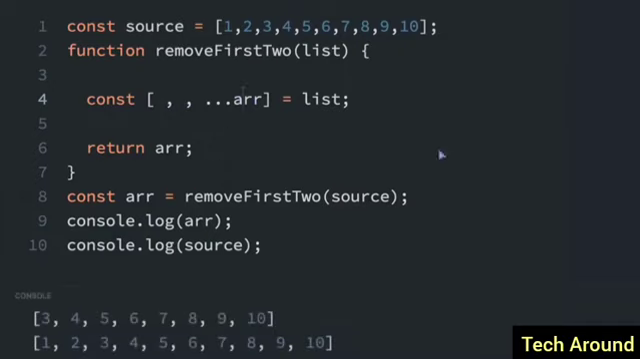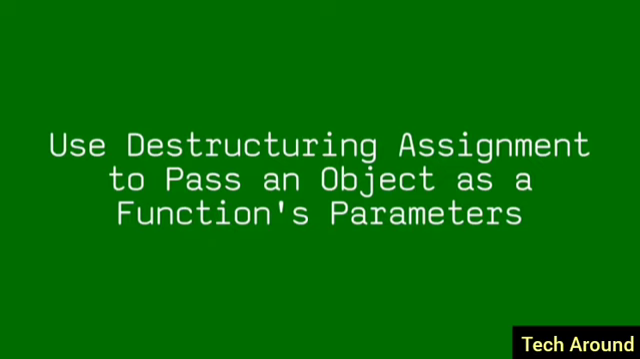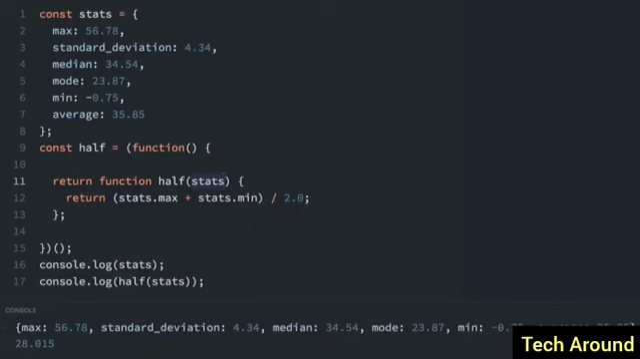If you look in the console, we've logged the array and the first 2 elements are missing. And then we have the original array down here. You can use the destructuring assignment to pass an object as a function's parameter. Let me show you what I mean.